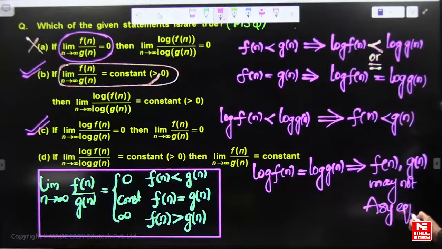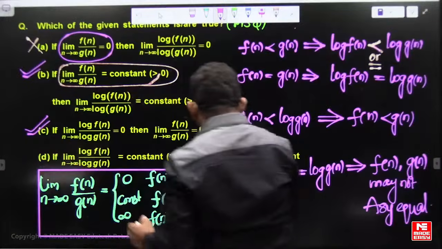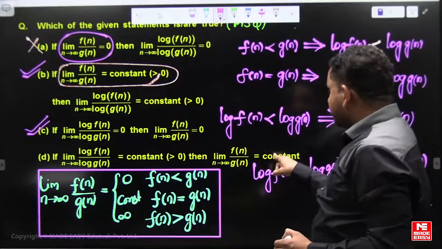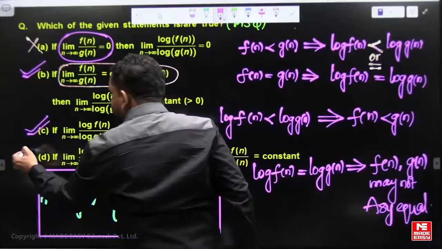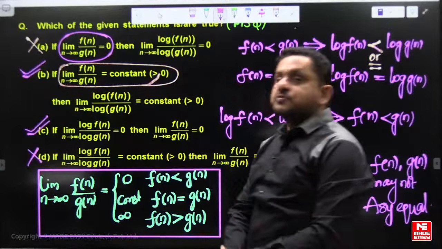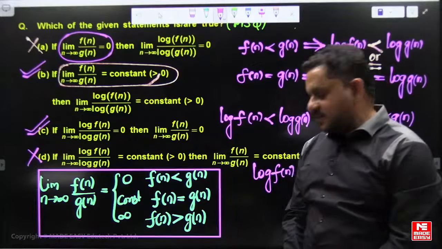So this may not be true, so D is also false. The answer to this question is option B and C.